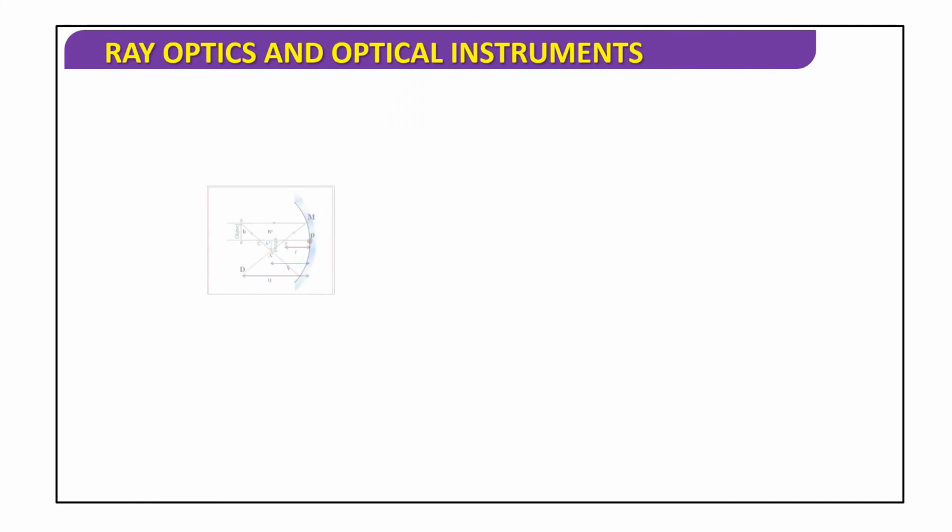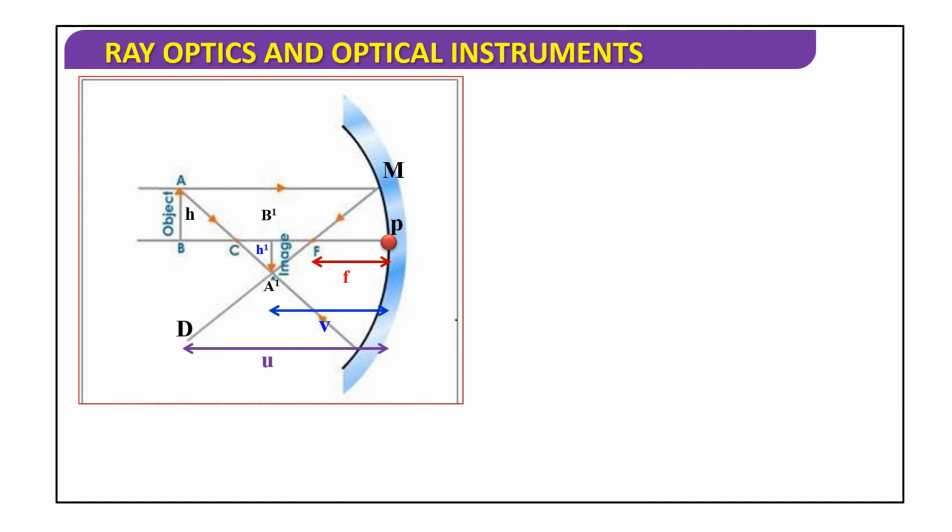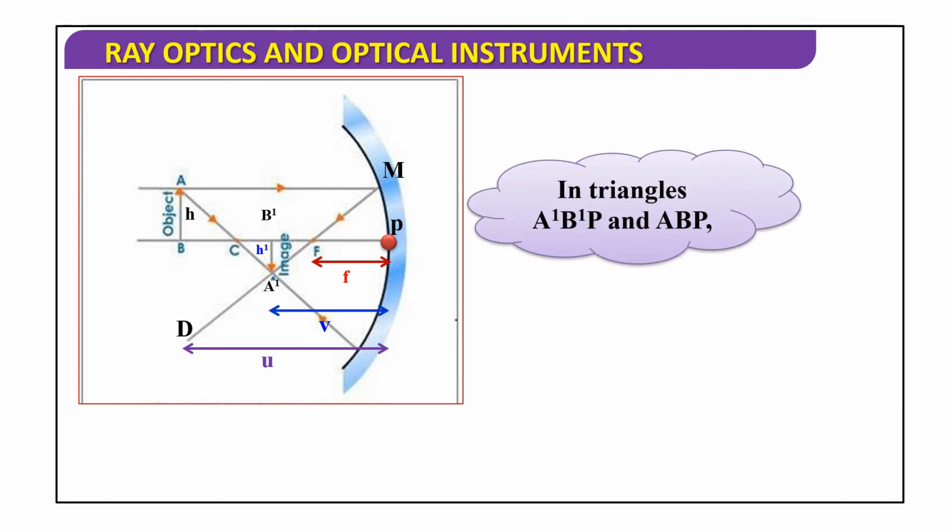Okay, next. So this is the diagram for a concave mirror. In triangles A'B'P and ABP, we have B'A' by BA, that is equal to B'P by BP.